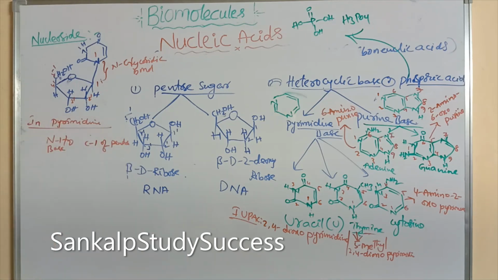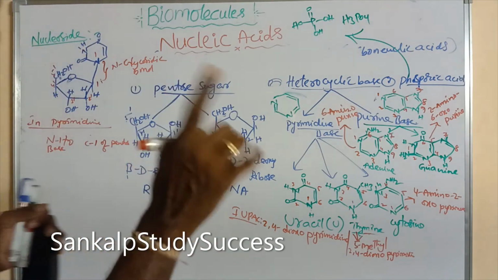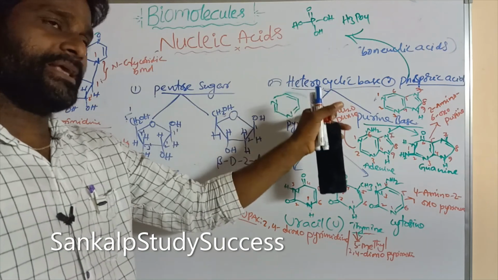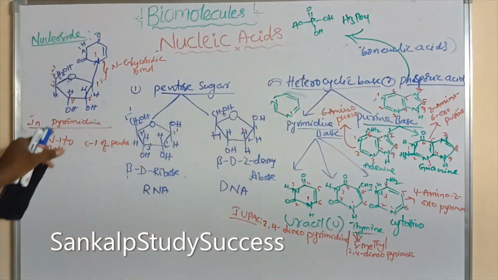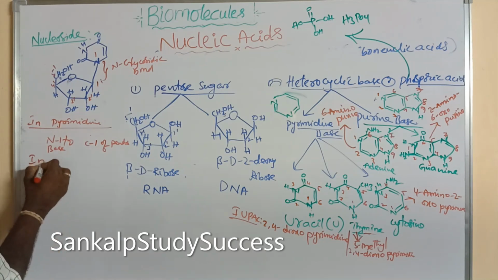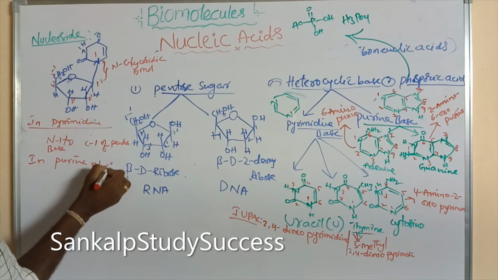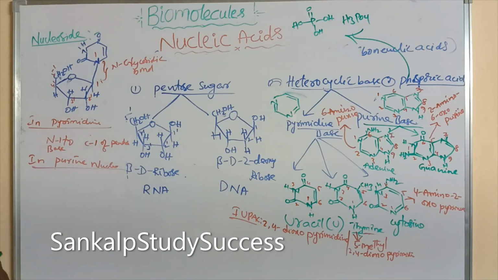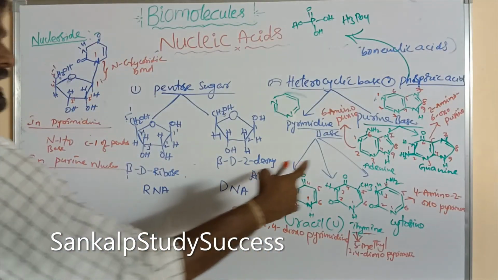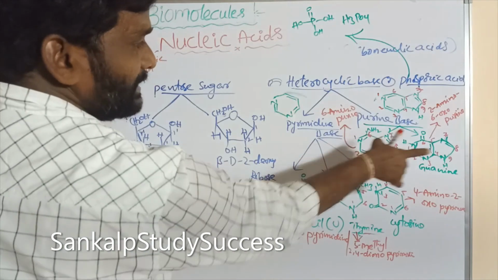So this is very, very important. In pyrimidine glycosidic linkage, the attachment takes place between N1 of the base and C1 of the pentose sugar. But in purine nucleoside, the attachment takes place between N9. So this is the N9. These are the purine base.